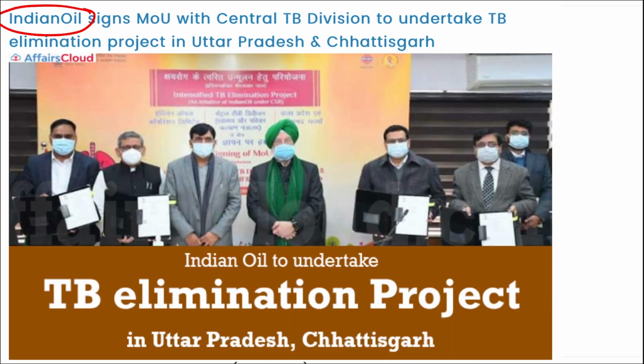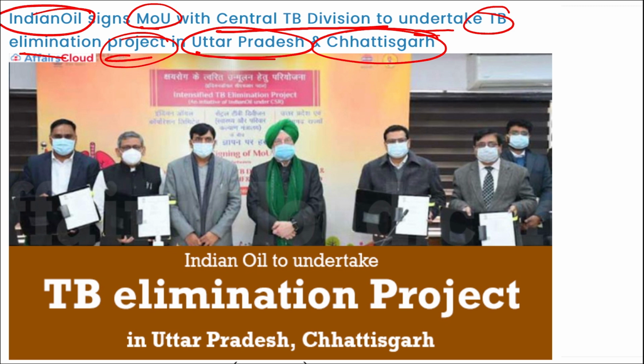Next is your Indian Oil. They have signed a memorandum of understanding with Central TB Division to undertake the TB elimination project. And this TB elimination project will be taken out in two important states, that is Uttar Pradesh and Chhattisgarh. As we know, TB is your tuberculosis and it affects your lungs. It is a communicable disease due to which even in the remote areas, that is even in the rural areas, people tend to seclude the person who is infected with tuberculosis.